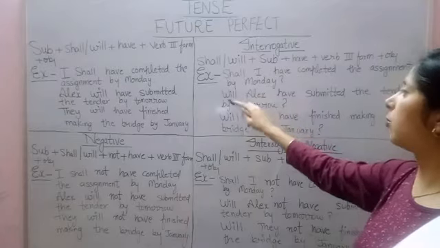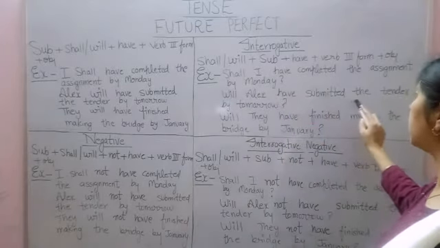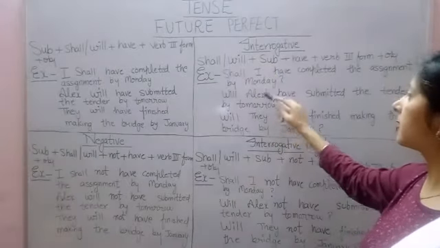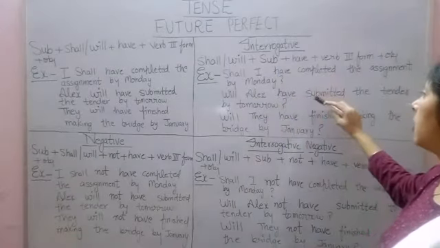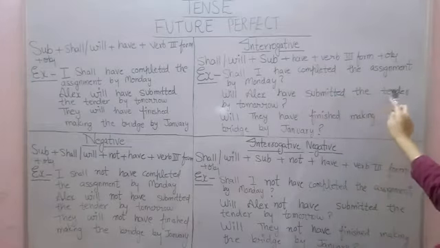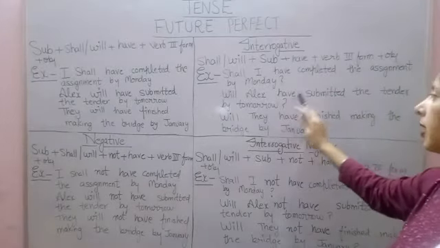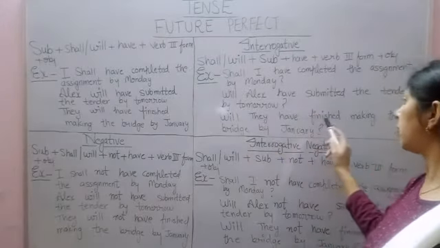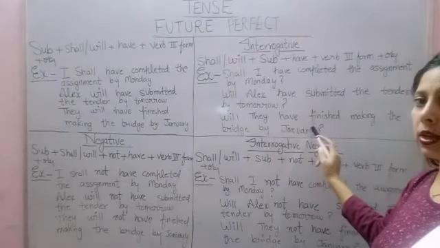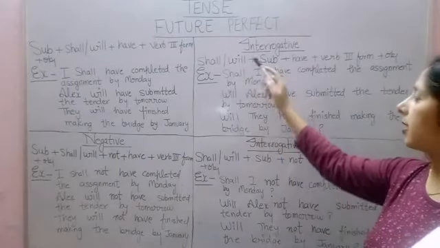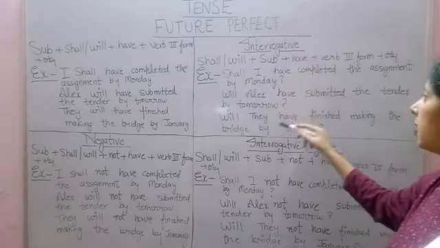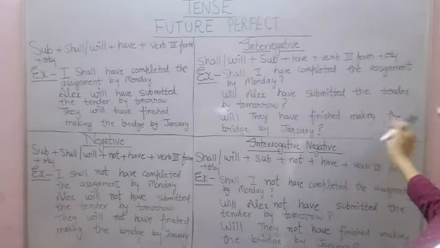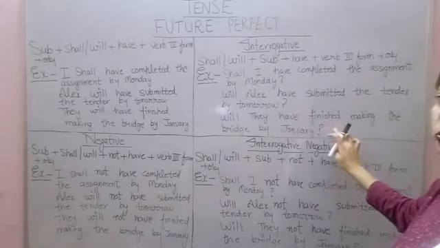Next example, will Alex have submitted the tender by tomorrow? Will as it is, Alex is the subject, have submitted is the verb third form, and then the object, and after that a question mark. Next example, will they have finished making the bridge by January? Will as it is, they is the subject, have finished is the verb third form, making the bridge by January is the object, and after that a question mark.